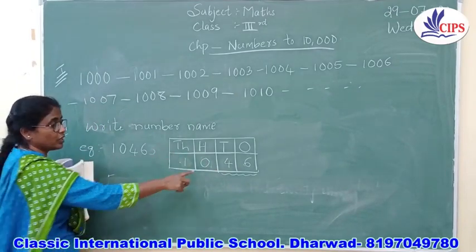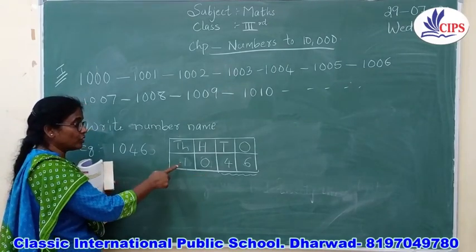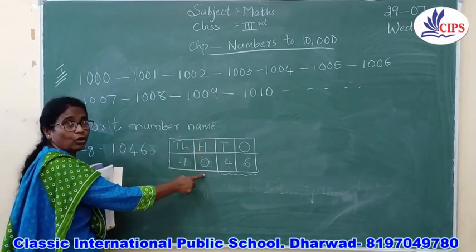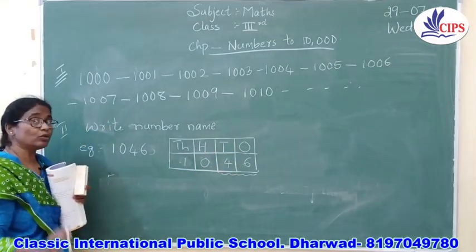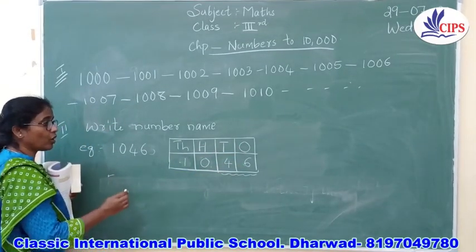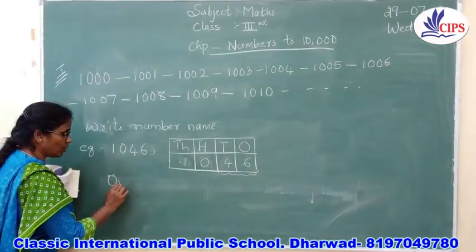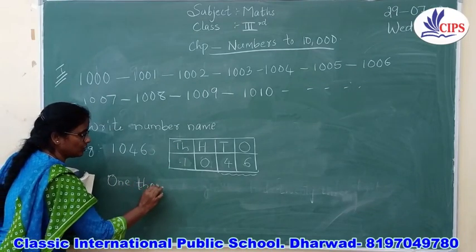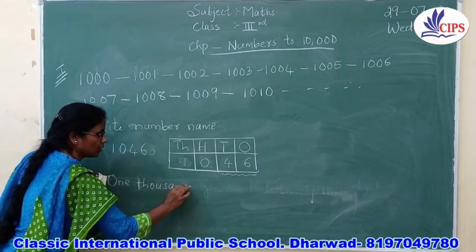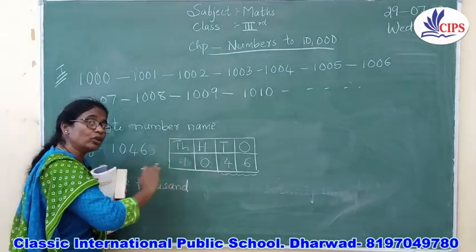Now, how are you going to write? See, in the hundreds place, you are having 0, right? You are not going to say 1000, 0 hundreds, then 4 tens, and 6 ones. No, you are not going to say like that. But how are you going to write? Tell me. It is 1000. Because 0 is in the hundreds place, you have to leave it.